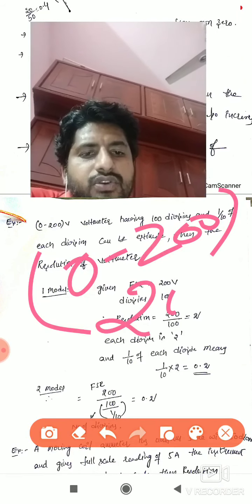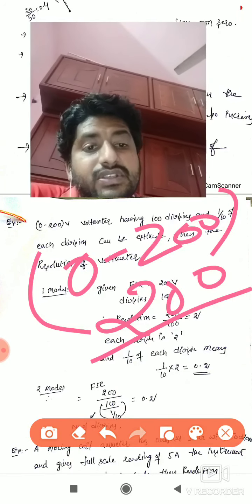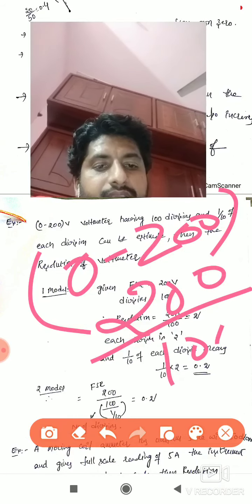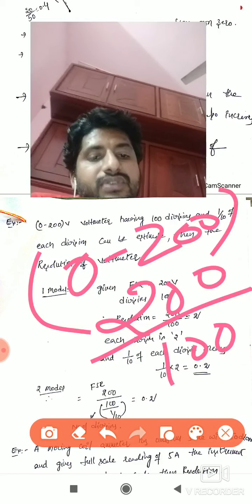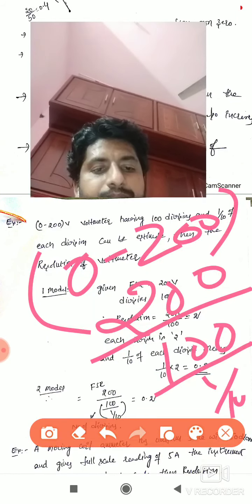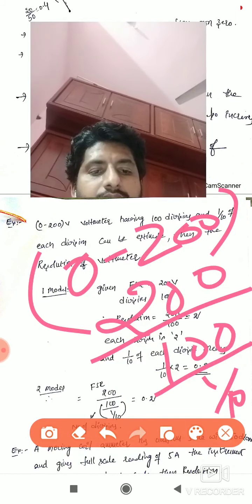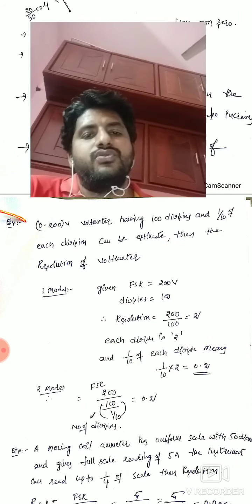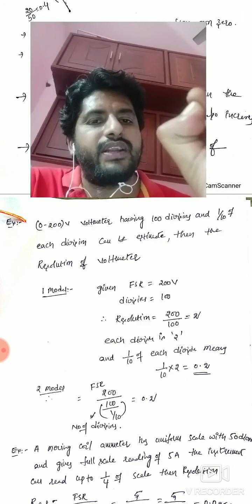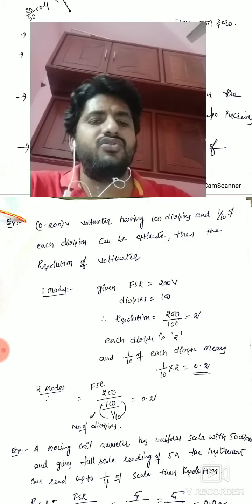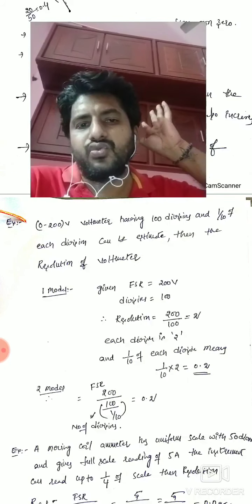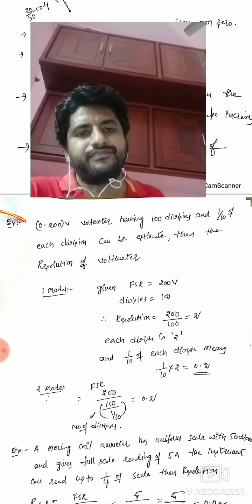So what is the full scale? 200 by the number of divisions. The number of divisions is 100. 100 divisions, and each division has a subdivision of 1/10th of each division. 100 by 1/10. So what is the value? 0.2. So each division represents 0.2. You know each division value. If a point is struck anywhere, you can easily retrieve the unknown quantity. So that is the resolution.